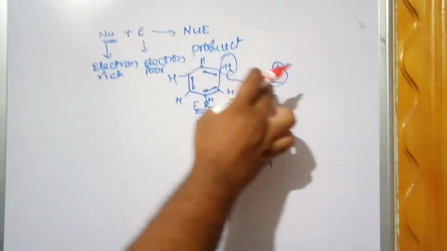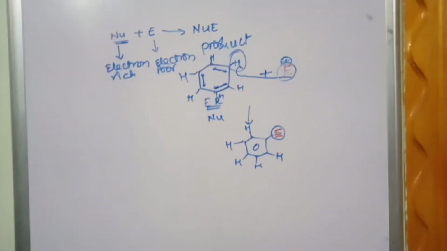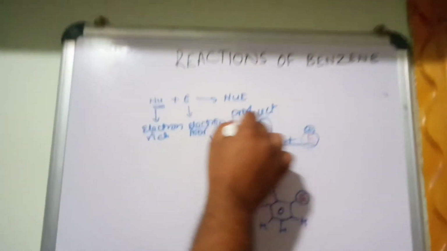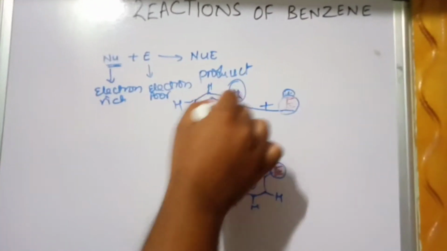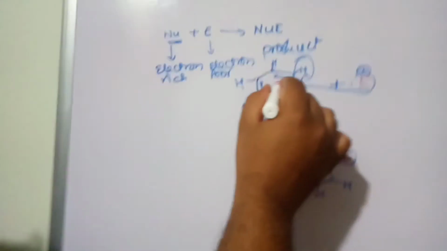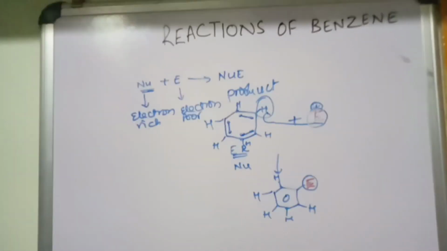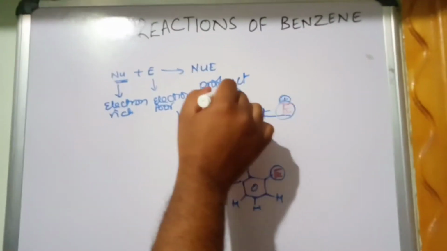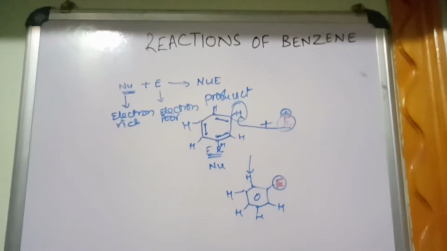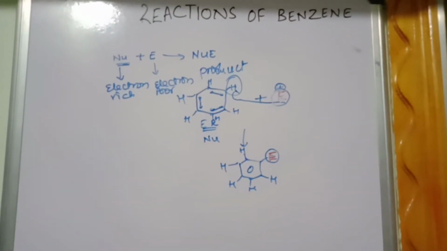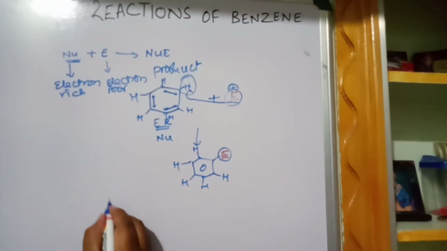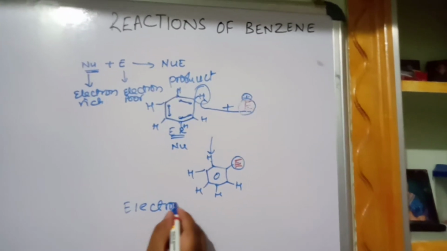Why do they not undergo electrophilic addition even though they have pi bonds? The pi bonds are delocalized and go throughout the ring, so they are not stable at one particular position. They undergo resonance and move throughout the ring. That's why a particular position cannot be taken; it cannot break the pi bond and get added. So instead of undergoing addition, it can replace hydrogen very easily and undergo electrophilic substitution reaction. Now what type of reaction will they undergo? They will undergo a reaction called electrophilic substitution reaction.